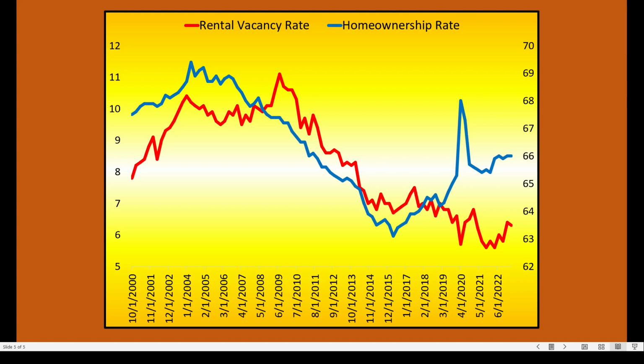What's interesting to note is that in the COVID crisis of 2020, the home ownership rate spiked and the rental vacancy rate dropped precipitously, which is the opposite of what we saw in 2008. In 2008, we saw both lines go up and then afterwards go down. But the question is, why is the home ownership rate going up when the rental vacancy rate is going down? Maybe that's because there are fewer individuals buying second homes out there as opposed to what happened in 2008. Maybe the lending standards are not as loose as they were after the 2008 housing crisis.